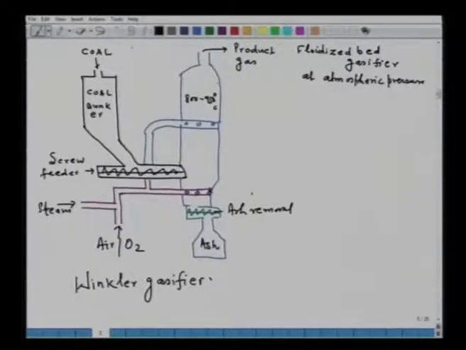Now fluidized bed gasifier means the coal which is here is in the fluidized state. Say that is the coal bed.